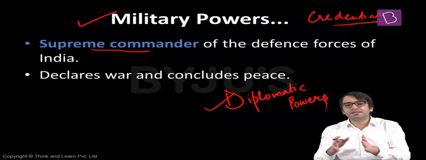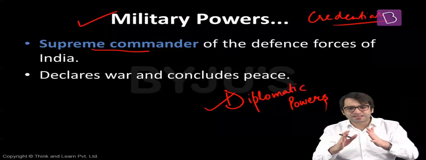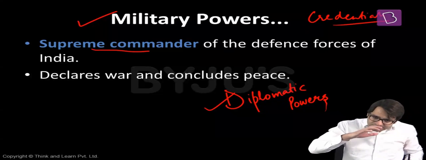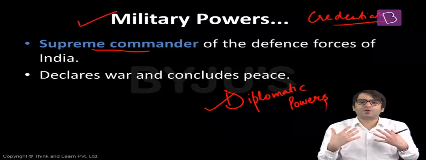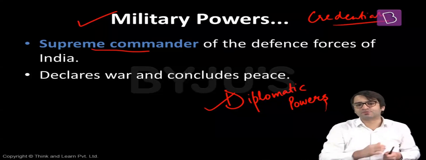But even here, the President is a mere rubber stamp. While exercising these powers, it is the Prime Minister who decides. While the President exercises these diplomatic powers, he cannot do this out of his own discretion. He has to go by the aid and advice of the Prime Minister and his Council of Ministers.